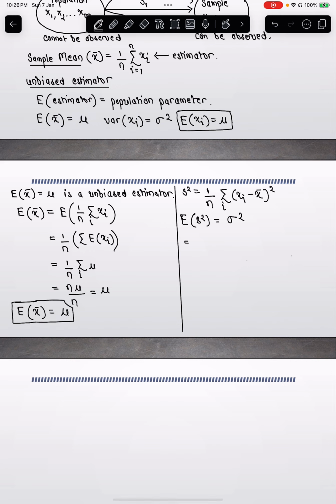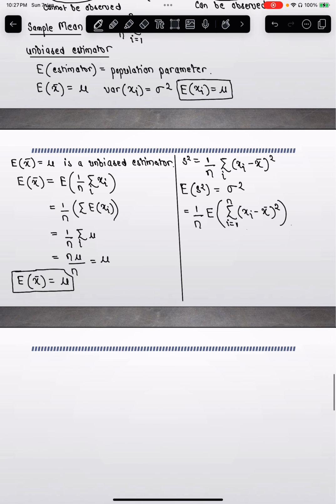The expectation of s squared, I can write this as 1 by n, expectation of the sum from i equal to 1 to n of xi minus x bar whole squared. I just substituted the formula for s squared and brought the 1 by n outside because it's a constant.